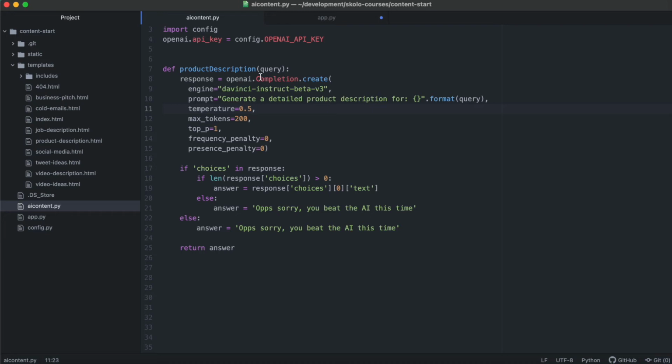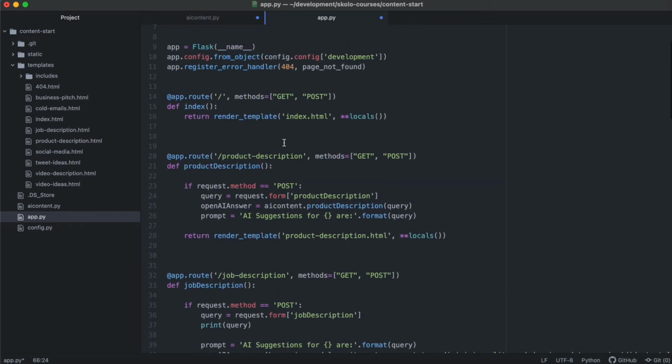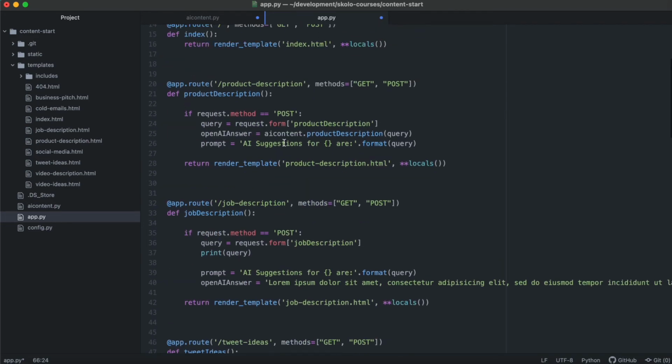Actually, let's do it this way. Let's call this function the OpenAI query, and then make this whole prompt a query. But before I do that, let me copy what's here. Let's make this whole thing a query, and then go into the app.py, because writing repetitive code is always a bad idea.